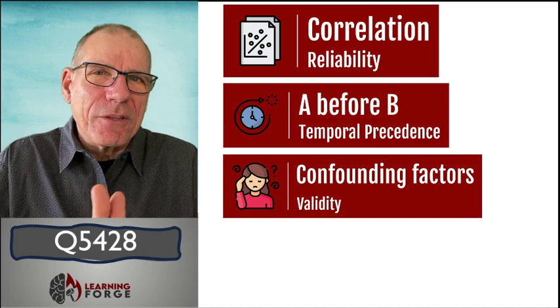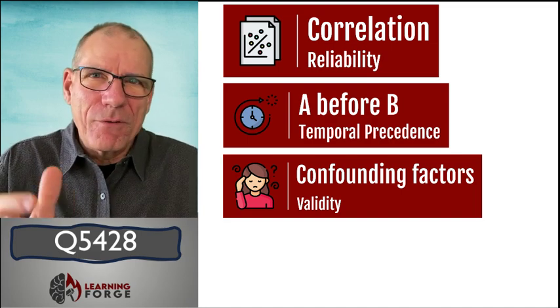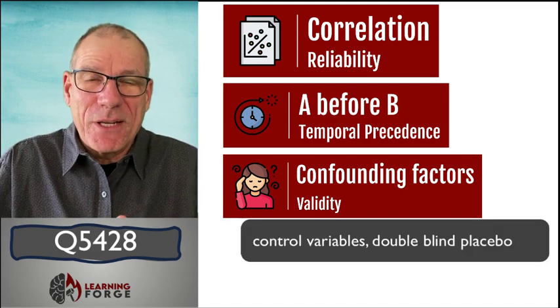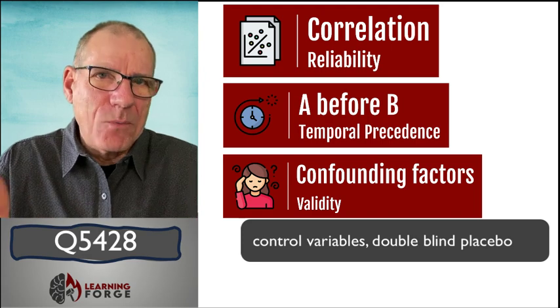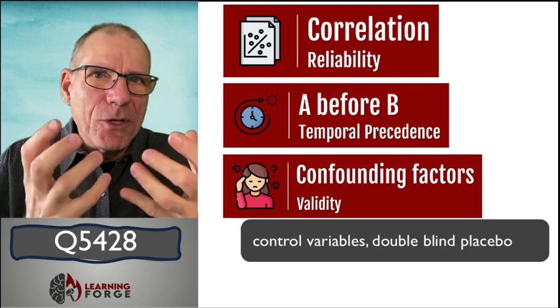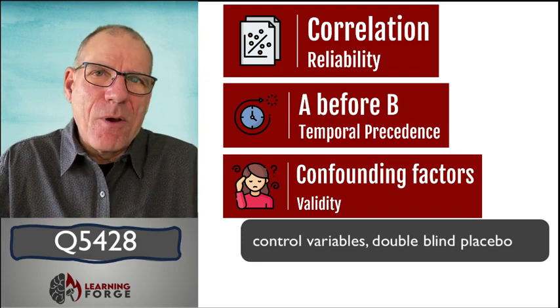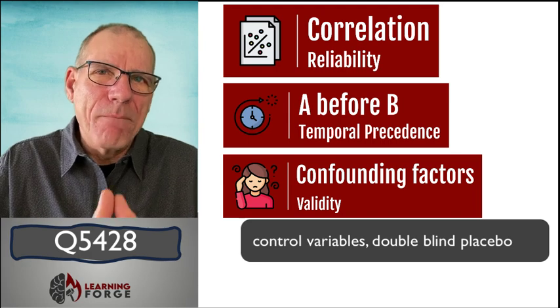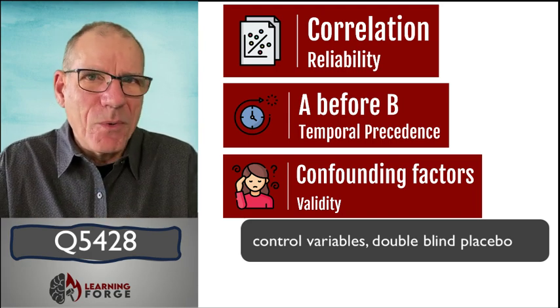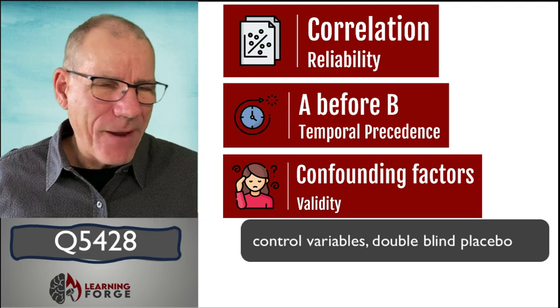And that really goes to the validity of the experiment. That's why we have control variables. That's why we set up a controlled experiment if and where we can. And we do it really well. We design our experiment to be valid, to make sure that we are measuring what we think we're measuring and we're not measuring some other confounding factor along the way.